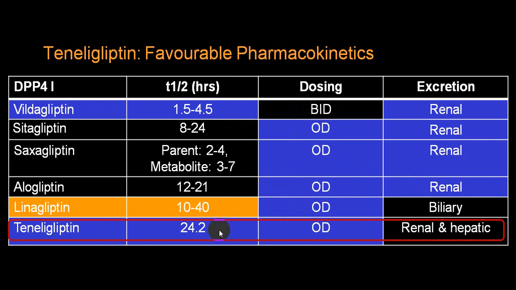Among those, teneligliptin half-life is much longer, and another is sitagliptin. There is a little advantage as far as teneligliptin is concerned, it has both excretion, renal as well as hepatic. So you can have a little advantage over that. And linagliptin has mainly biliary excretion rather than renal. So hence you don't require much dose adjustment in a case of CKD.